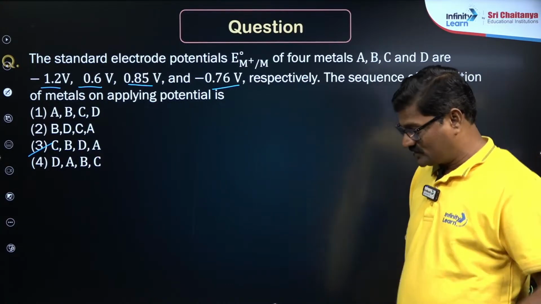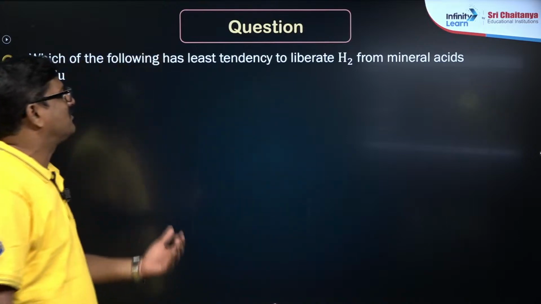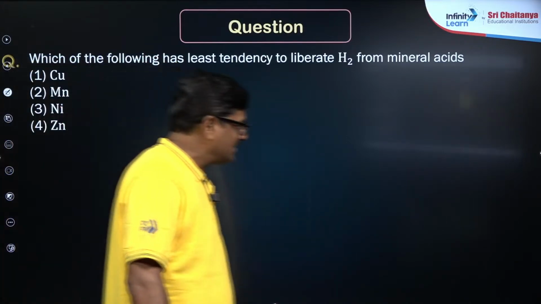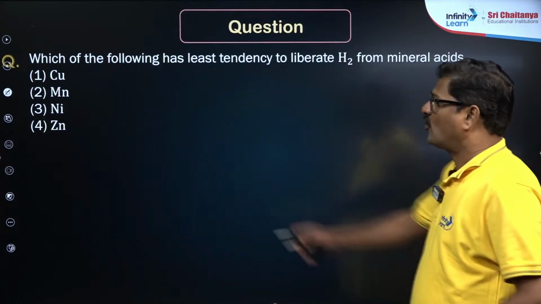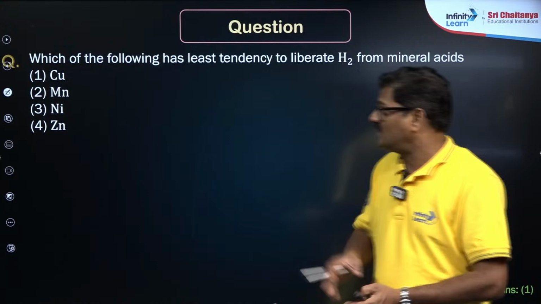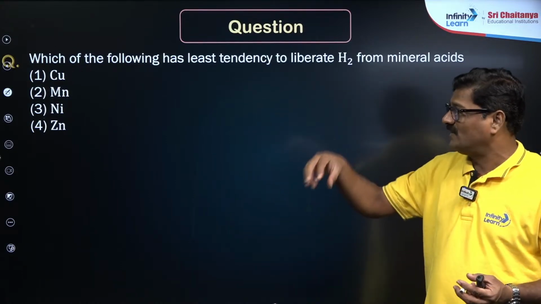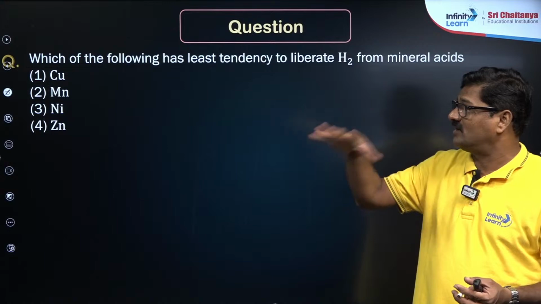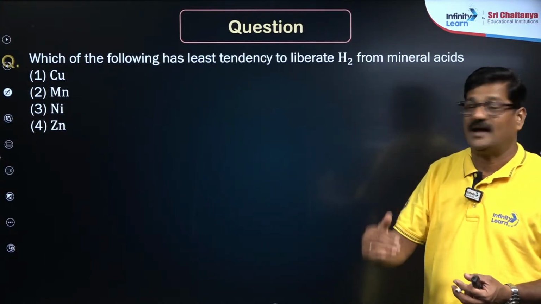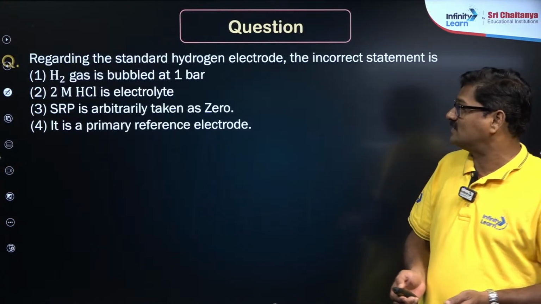And one more question we can do: which of the following has the least tendency to liberate hydrogen from the mineral acids? From the electrochemical series, we can say copper has a minimum tendency. You can see manganese, nickel, zinc, you just treat with dilute acids, they are going to liberate hydrogen because they are above hydrogen, but copper is below hydrogen, so it doesn't liberate hydrogen, okay? And also